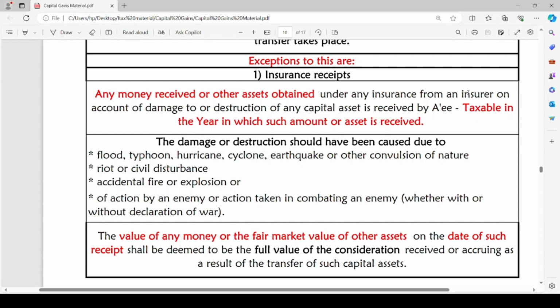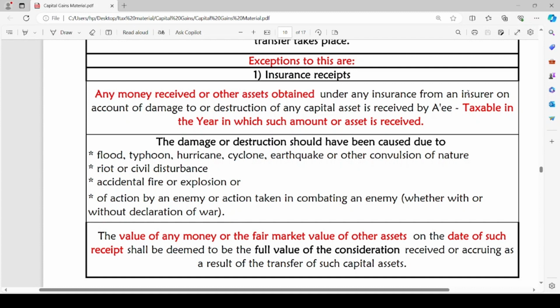In such cases where any damage has been incurred or destruction of a capital asset has been caused and the insurance policy is covering such assets, the insurer will pay any money or any asset will be replaced for such damaged asset. In such a case, the taxability will arise in the year in which such amount or asset is received by the assessee. The value of money or the fair market value of the other assets on the date of such receipt shall be deemed to be full value consideration received or accruing as a result of the transfer of such capital asset.